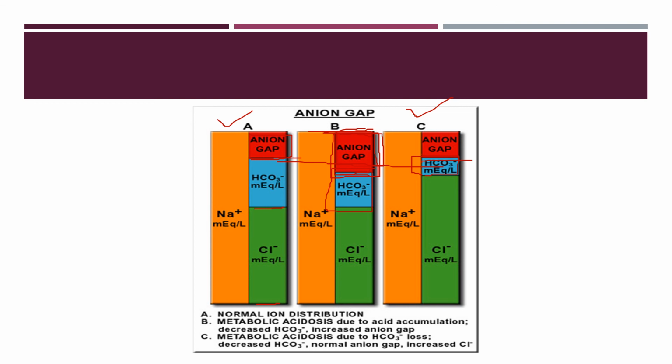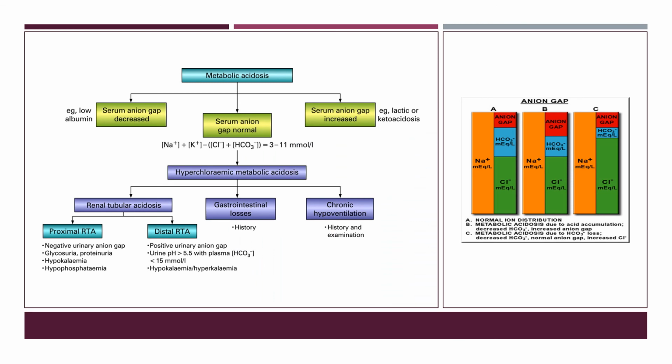So we can have metabolic acidosis with normal anion gap, and we can have metabolic acidosis with high anion gap. We have to know the types of metabolic acidosis because the treatment protocol will be totally different. The disease causing them differs: one is due to H+ accumulation, another is due to bicarbonate loss, so the treatment protocol will differ. So if we diagnose a case of metabolic acidosis, we have to look at the anion gap, whether it is metabolic acidosis with normal anion gap or with increased anion gap.